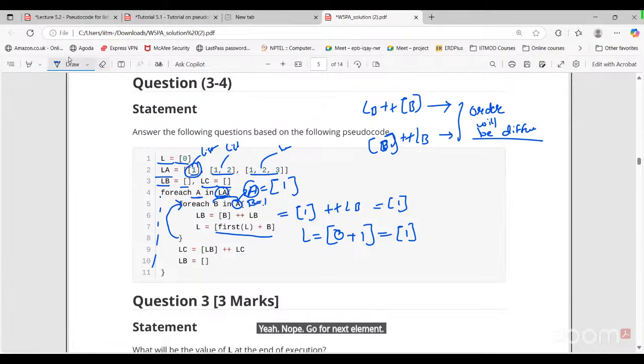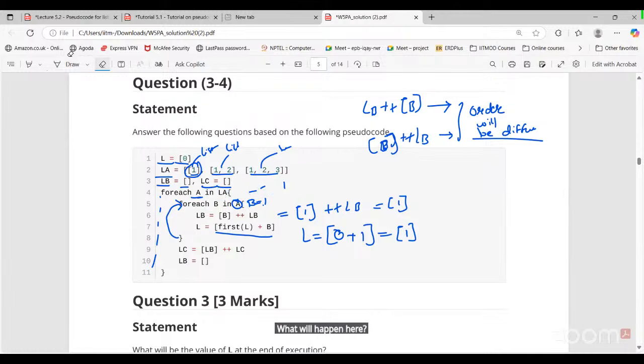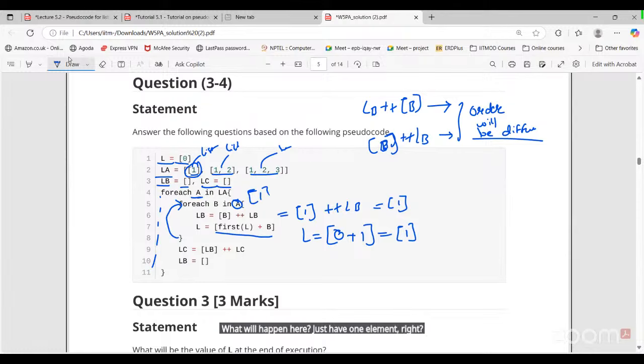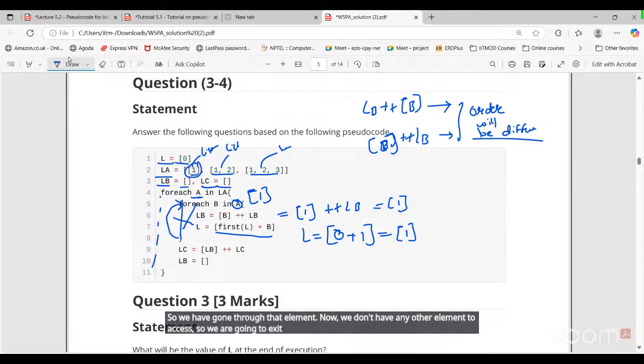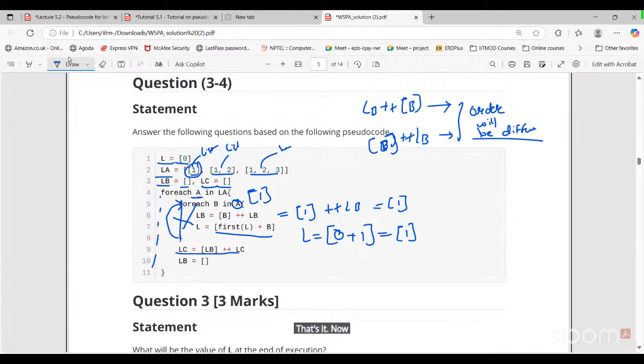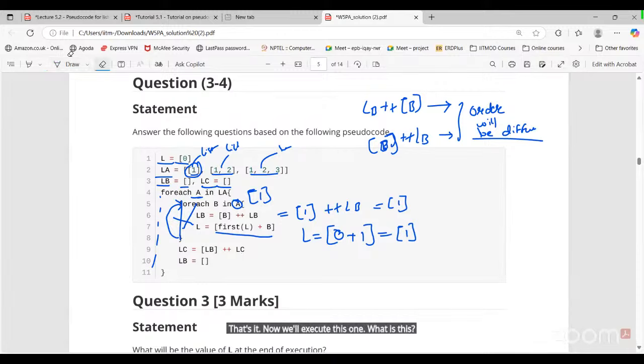What will happen here? A just has one element, right? So we have gone through that element. Now we don't have any other element to access. So we are going to exit this for loop. That's it. Now we'll execute this one. What will be LC?